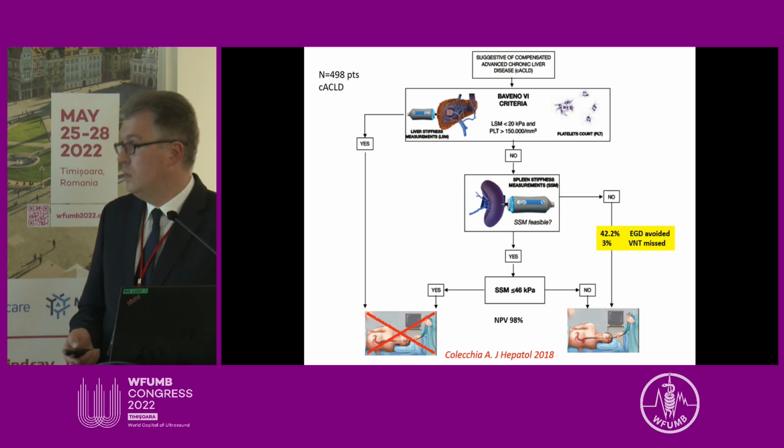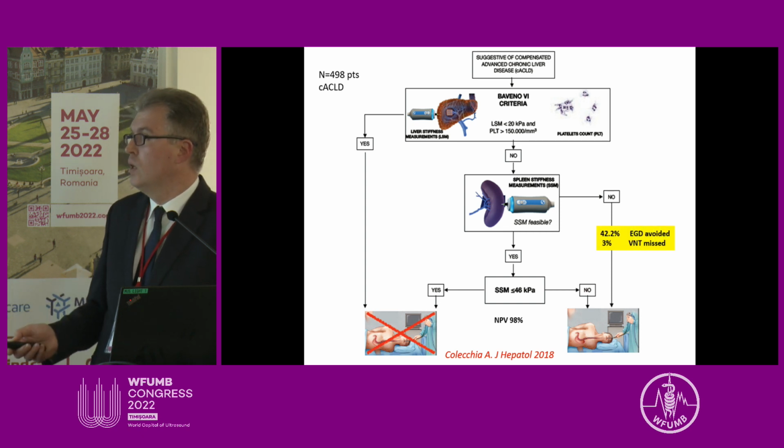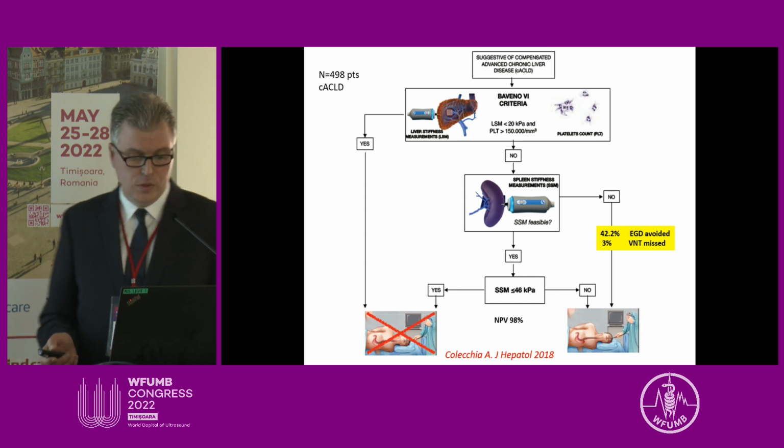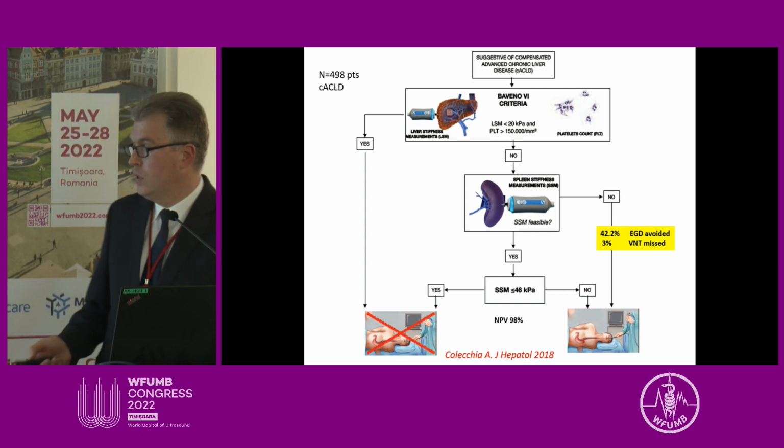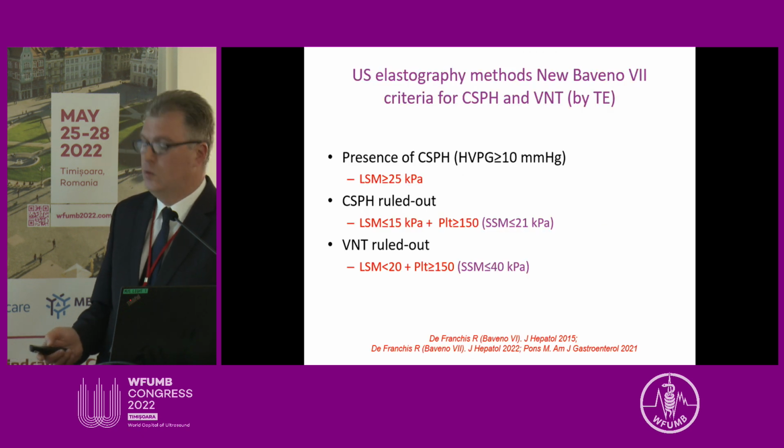And by combining this two-step approach, it was possible to avoid upper GI endoscopies in 42% of patients with a 3% risk of missing varices needing treatment.